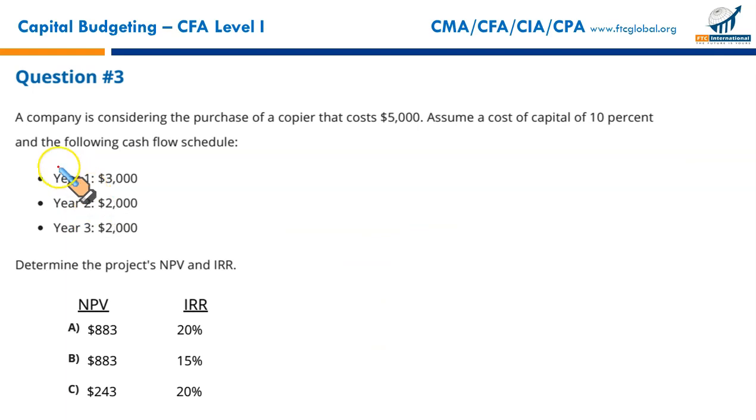Next, a company is considering the purchase of a copier that costs $5,000. Assume a cost of capital of 10% and the following cash flow schedule. We have a cash flow at the end of year 1, $3,000. Cash flow at the end of year 2, $2,000. Cash flow at the end of year 3, $2,000. First, you need to lay down how you will enter the data. Once you become an expert, you'll just simply not even look at the calculator.